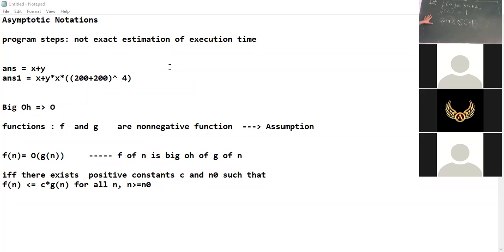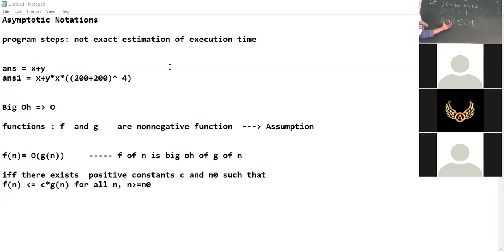So in this case, will it work? Can you say that f of n is big O notation of g of n? No, ma'am. It may not satisfy this in the cases, because the precondition is f of n and g of n must be non-negative functions.